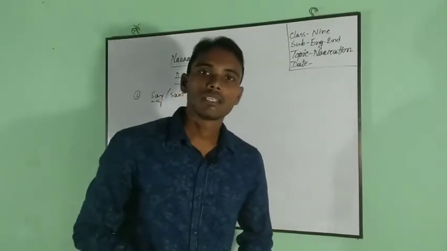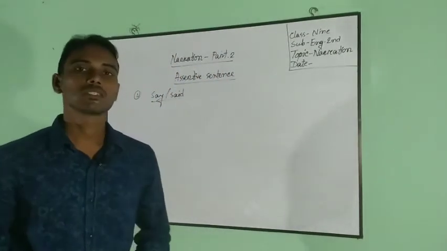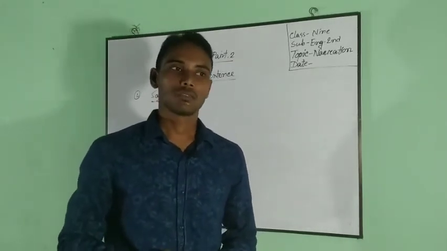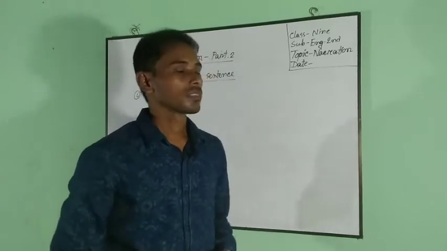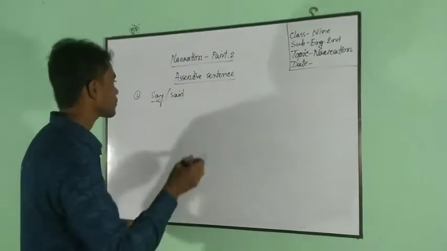Instead of say or said, we have to use tell or told if there is an object after the reporting verb. But if there is no object after the reporting verb, said will not be changed, or you may not change said.